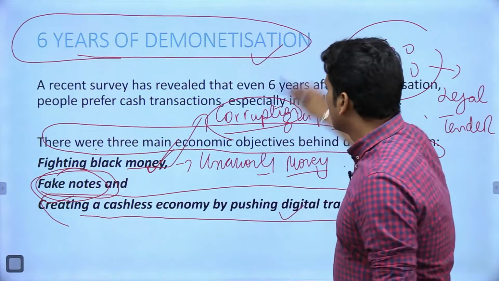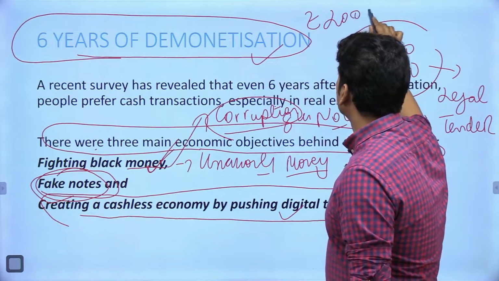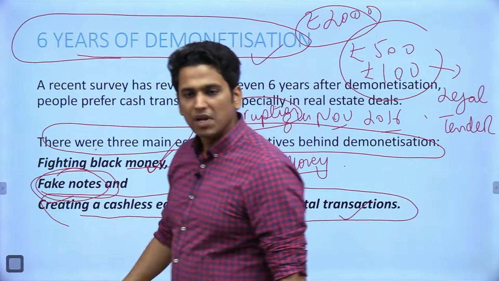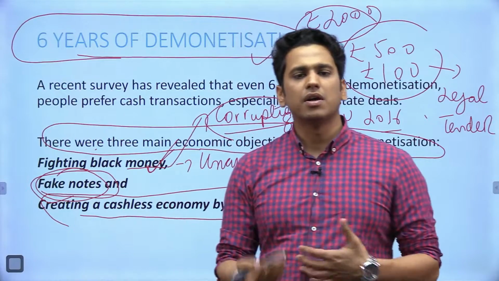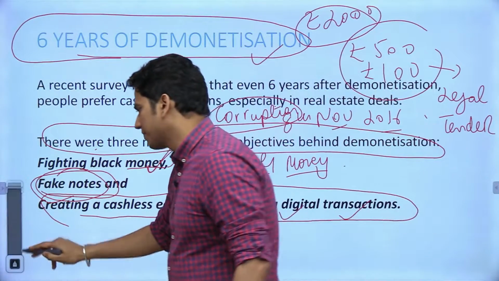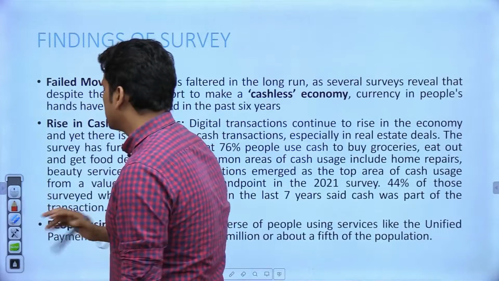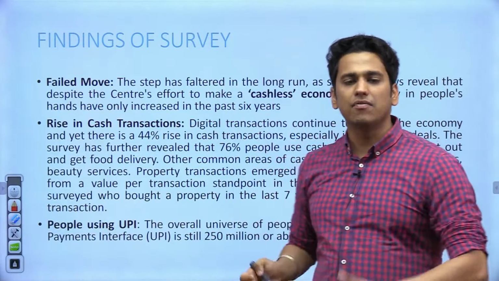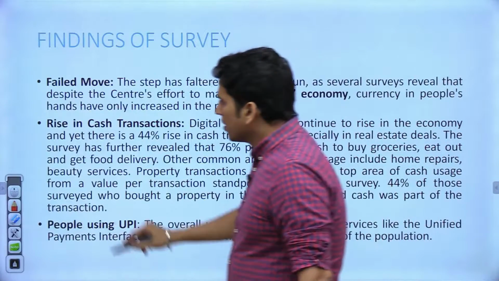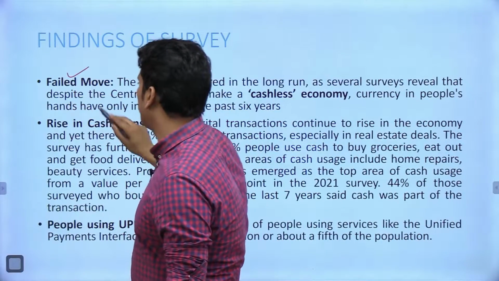All of you know as well that currency note was 2000. Now वो अलग बात है कि now the circulation of 2000 currency notes has also decreased over a period of time. Now let's see the findings of the survey. Very very important. अब सर्वे की फाइंडिंग्स क्या थी वो देखने की कोशिश करते हैं. सर्वे का कहना है it was a failed move.